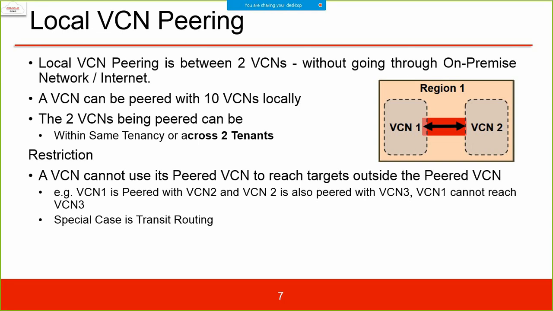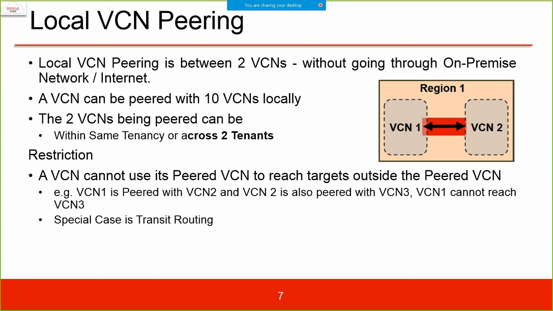Can they connect? The answer is yes, as long as they are in the same region and have the valid permissions. Peering basically means any computer with any other computer. Here, tenancy does not come into the picture. As long as the region is the same, you just need to set some rules, firewall rules, the gateway.